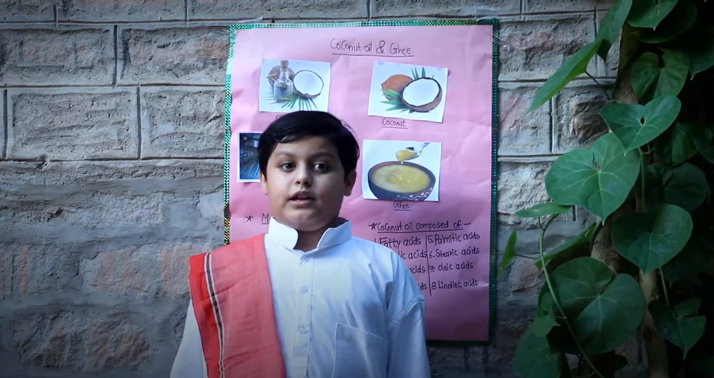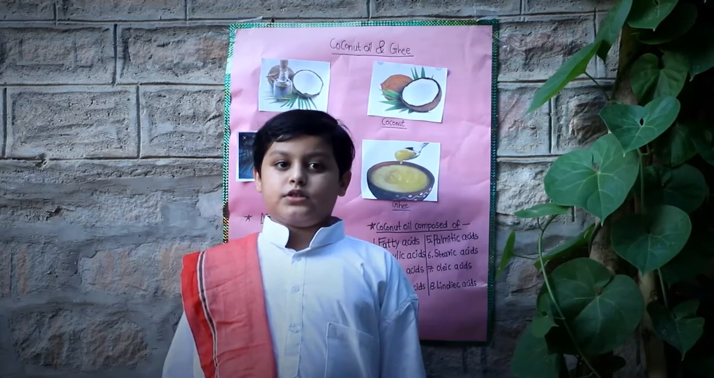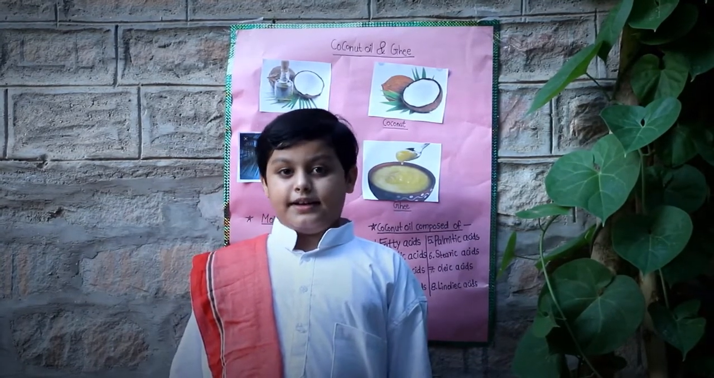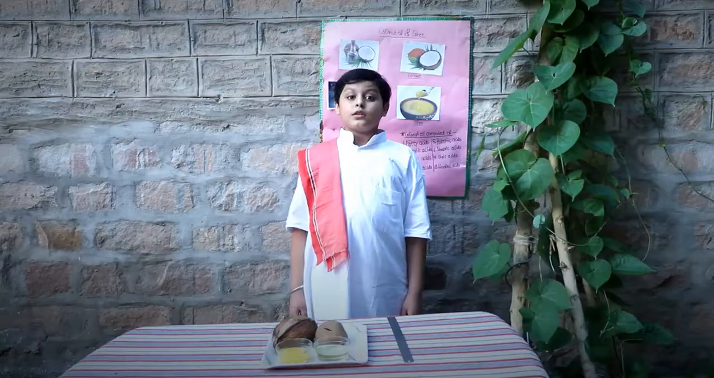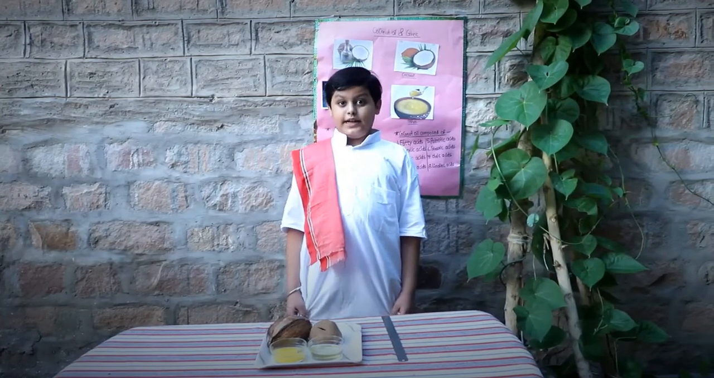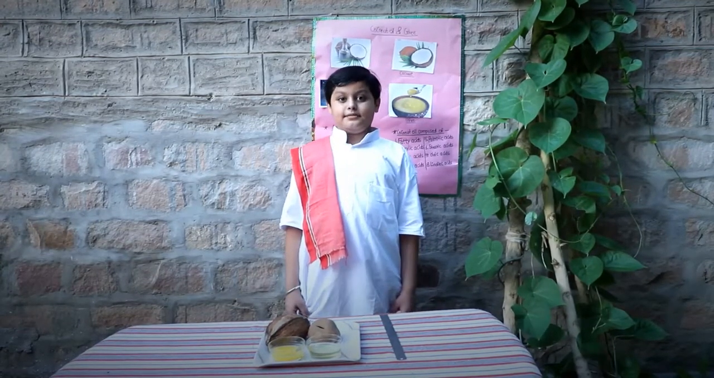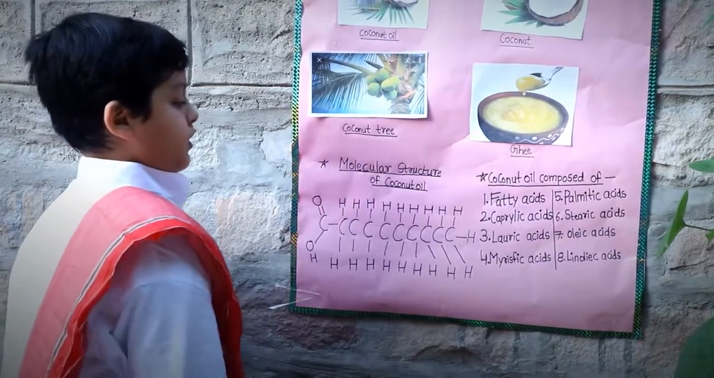Usage of coconut oil. It relieves constipation and it relieves skin irritation and eczema. The boiling point of coconut oil at room temperature is 117 degrees and for refined coconut oil it is 23 degrees. Molecular structure of coconut oil.